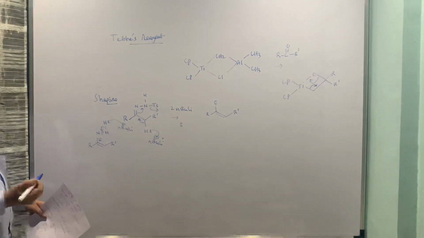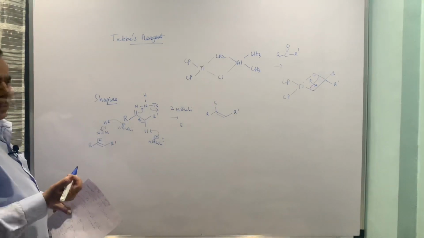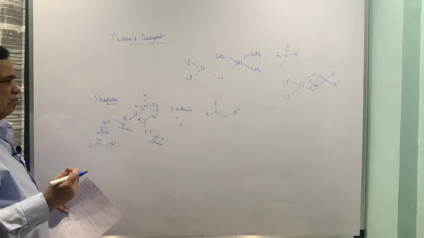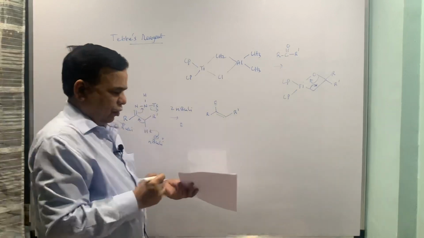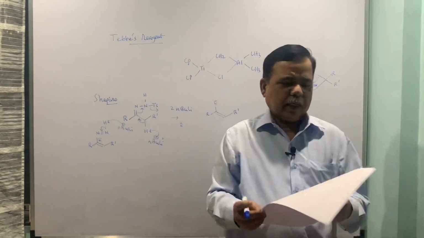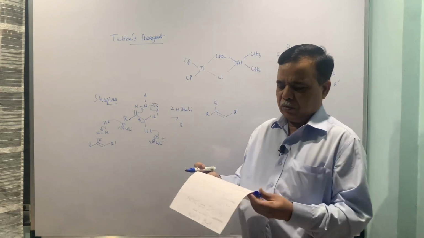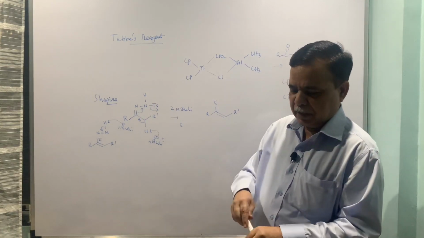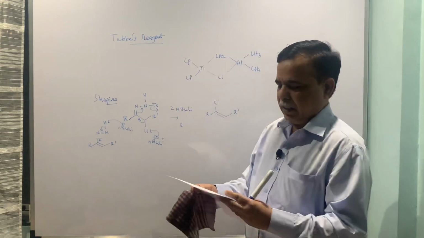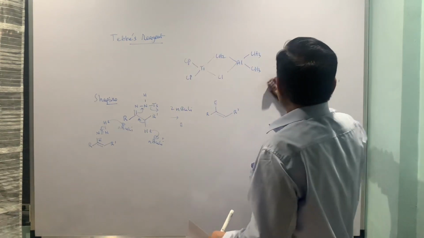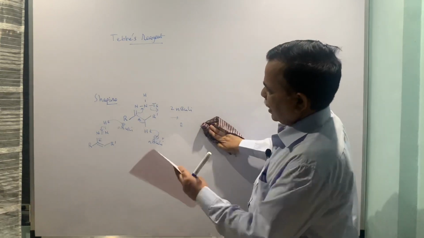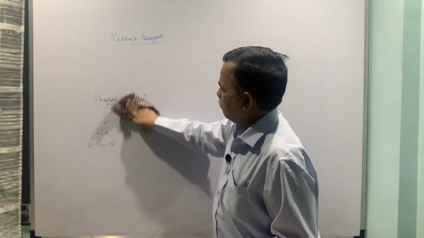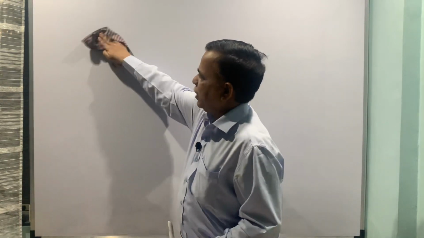So the electrophile can be anything ranging from H plus to aldehyde, amide, anything. So this minus will take up the proton eventually during the workup, and you get the alkene. A similar reaction is the Bamford-Stevens reaction. We'll see the mechanism for that also. The mechanism is almost the same, and you start with tosyl hydrazone and you end up with the alkene eventually when it is treated with n-butyl lithium.